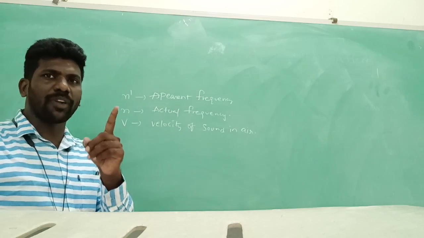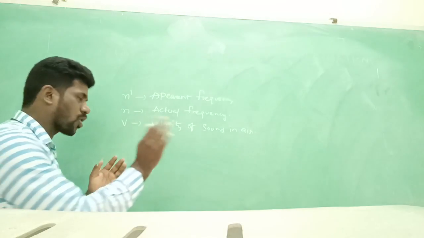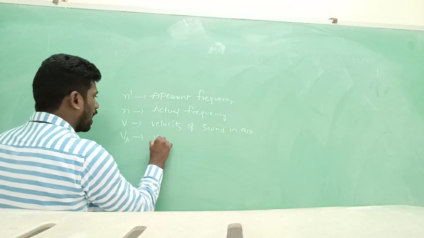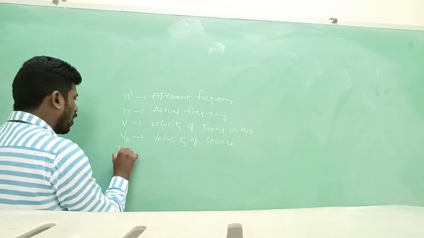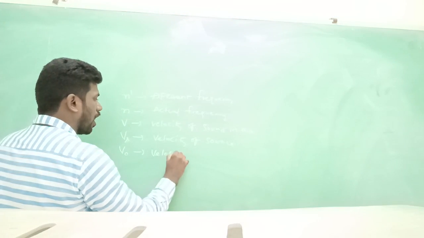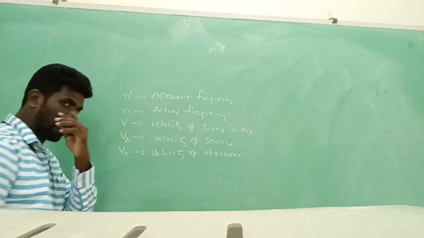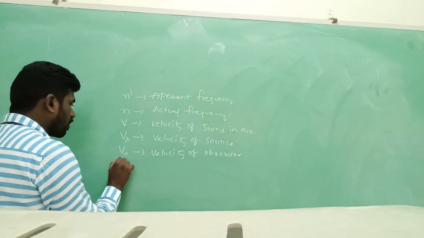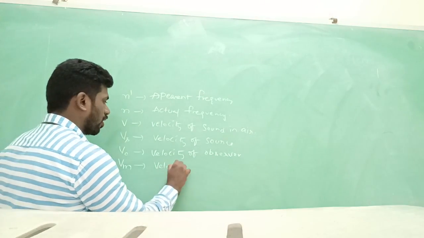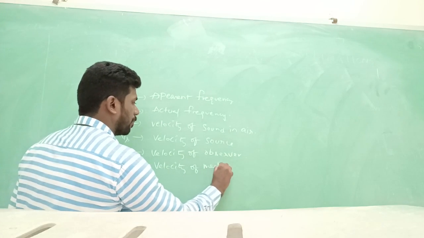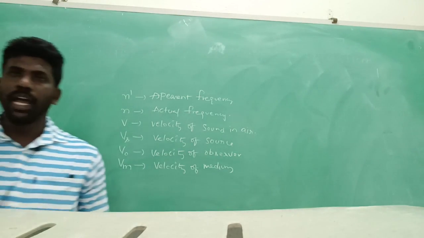Already discussed, the Doppler effect will occur when either the source or the observer is in motion. So Vs is the velocity of the source, V naught is the velocity of the observer. There is another condition: Vm, the velocity of the medium.